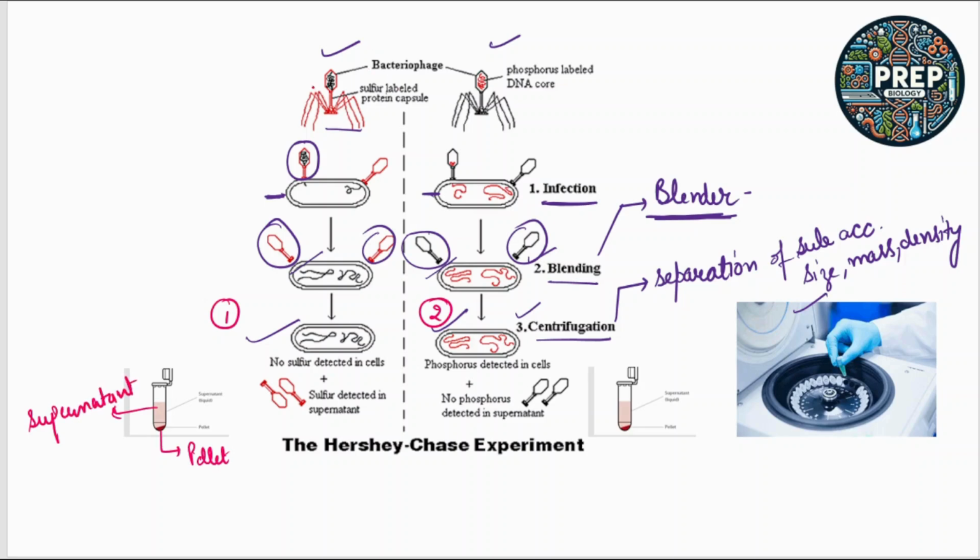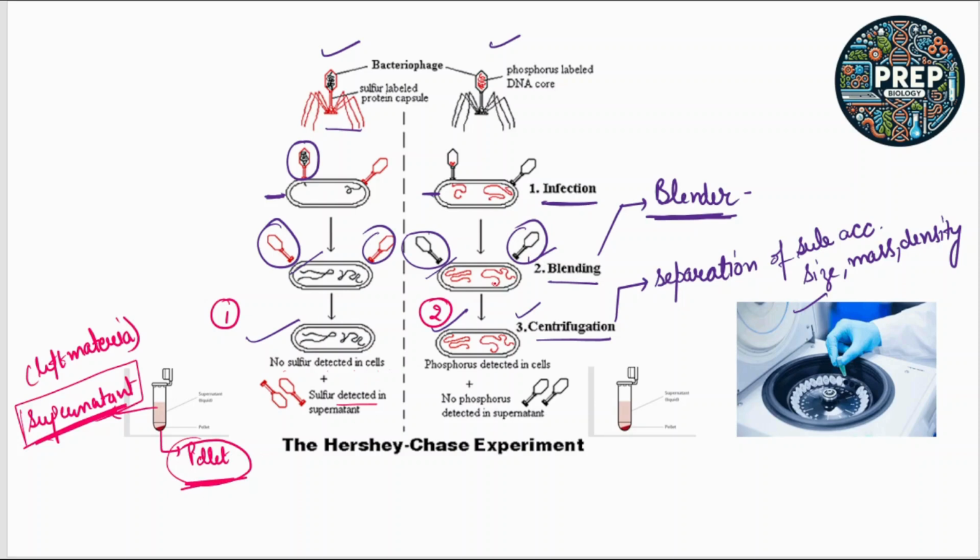In the case of the bacteriophage having the sulfur labeled protein capsule, they found that no sulfur is detected in the pellet, in the cells, but the sulfur is detected in the supernatant. So the sulfur is detected in the supernatant, that is the extra left liquid. But they do not find radioactive sulfur in the pellet, in the cells.